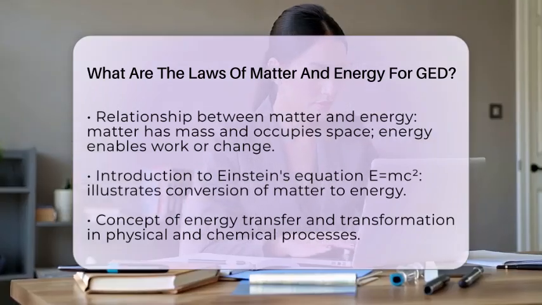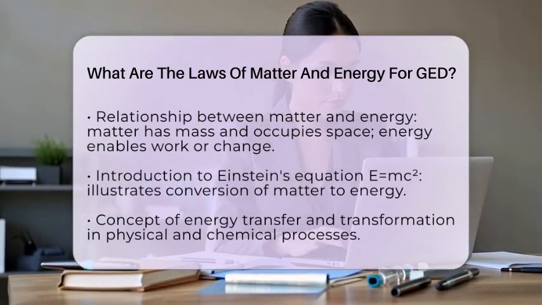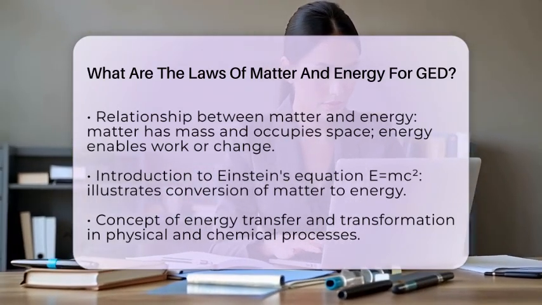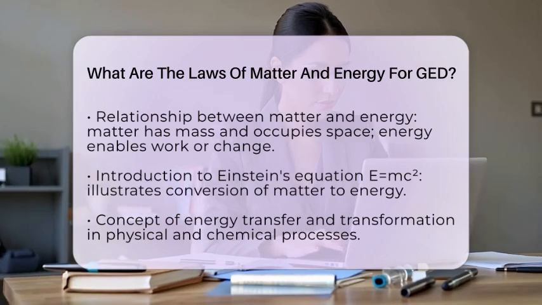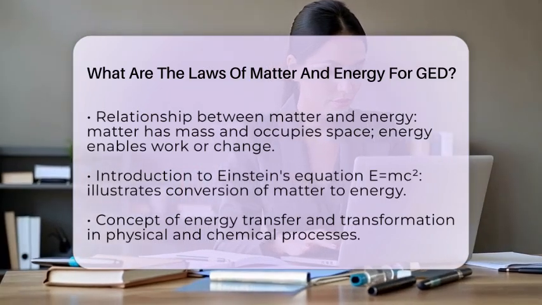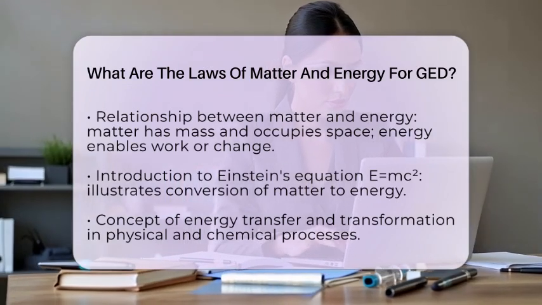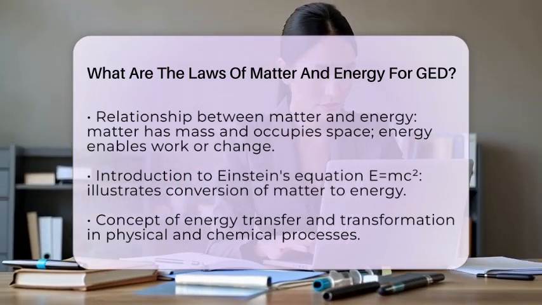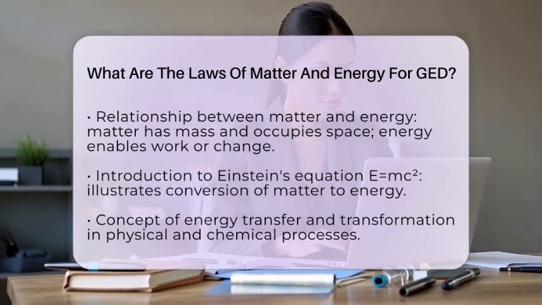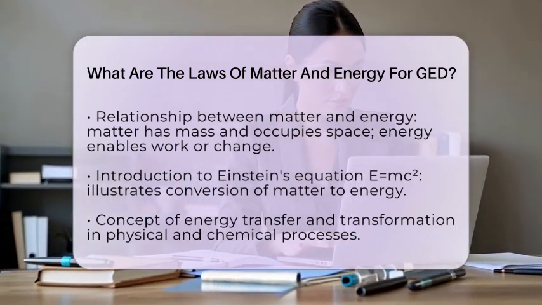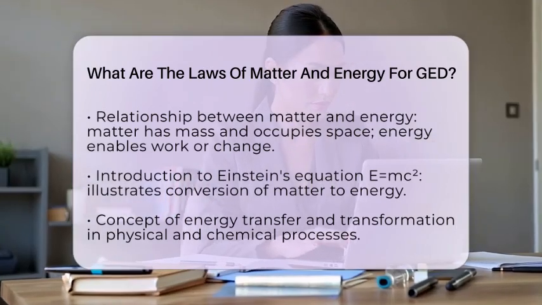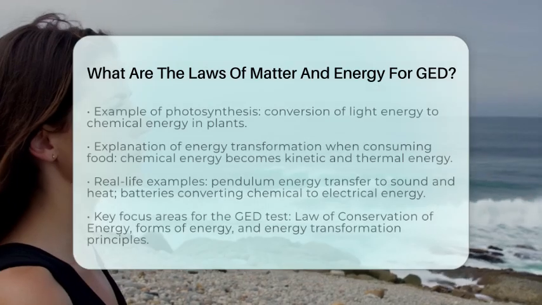Energy transfer and transformation are also important concepts. Energy can move from one object to another or change form during physical and chemical processes. For example, in photosynthesis, plants convert light energy into chemical energy stored in food. When you eat that food, your body changes that chemical energy into kinetic energy and thermal energy to help you move and stay warm.